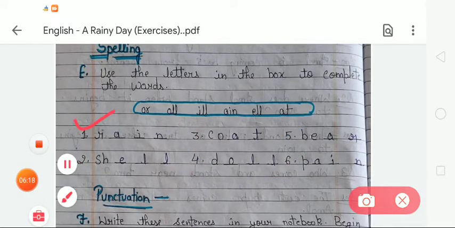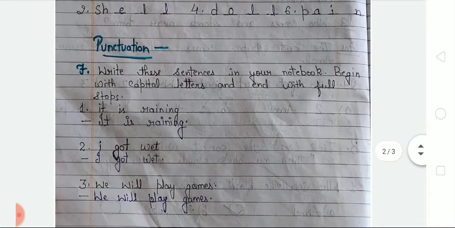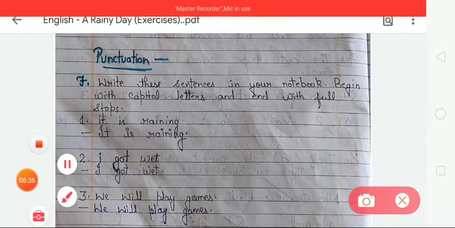First is RAIN, rain. Second is SHELL, shell. Third is COAT, coat. Fourth is DOLL, doll. Fifth is BEAR, bear. Sixth is PAIN, pain. Okay. Now the next is exercise F.